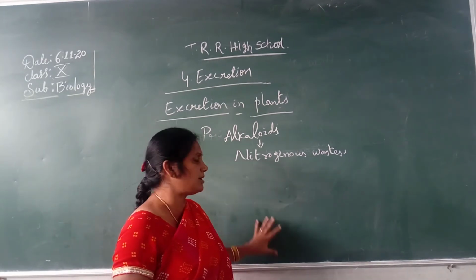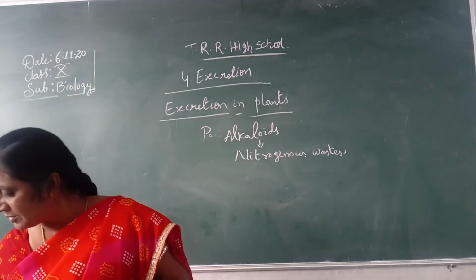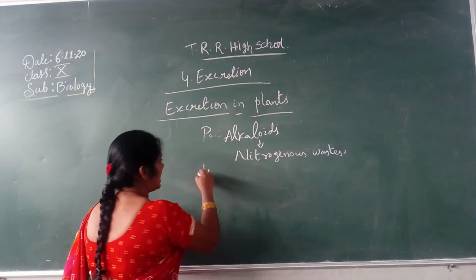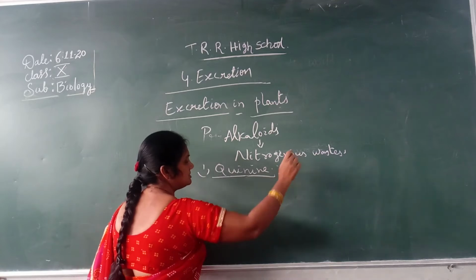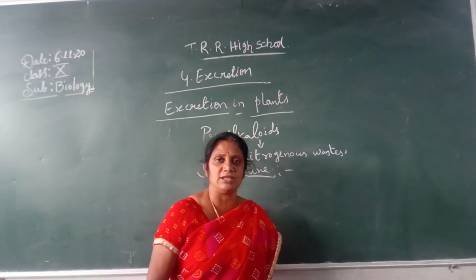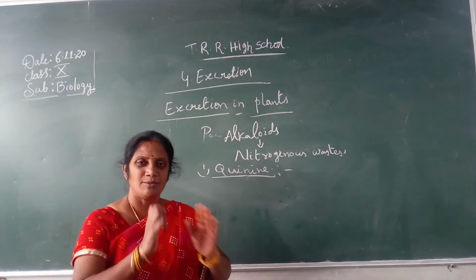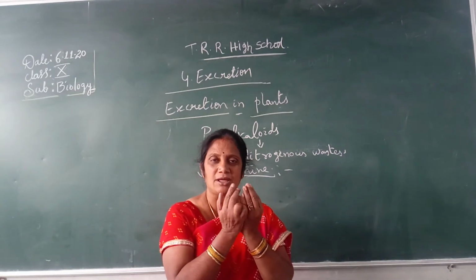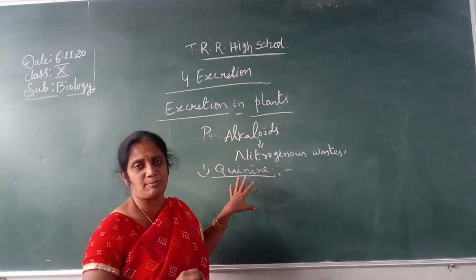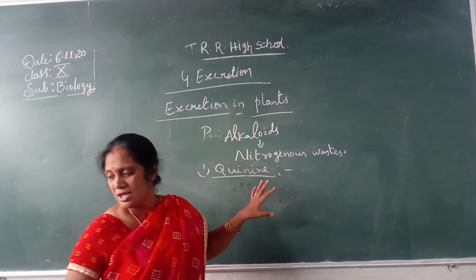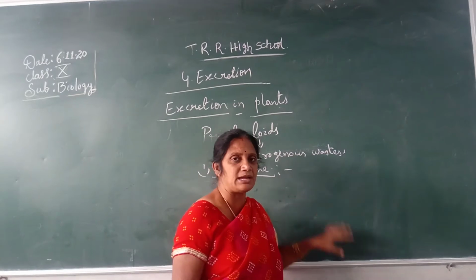So what are the secondary metabolites? Just look at your table. The first one is called quinine. Quinine is a nitrogenous waste which is present in the bark, where it is stored. It is produced by the plant Cinchona officinalis. The name of the plant is Cinchona.